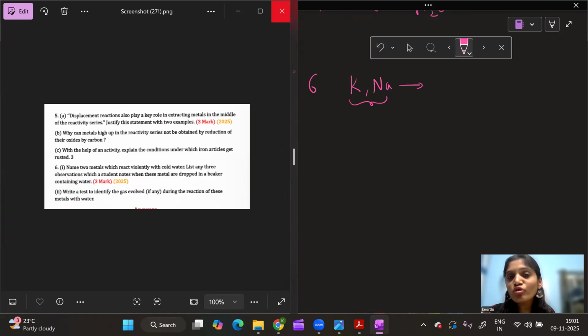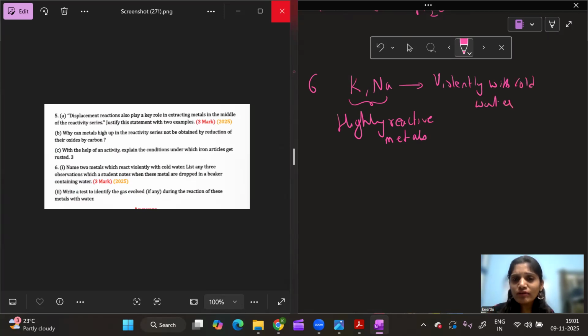Sodium and potassium. Sodium and potassium are highly reactive metals. That is the reason they react violently with cold water. Let us quickly see how they react violently with cold water.